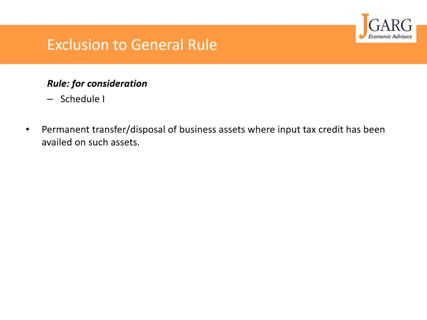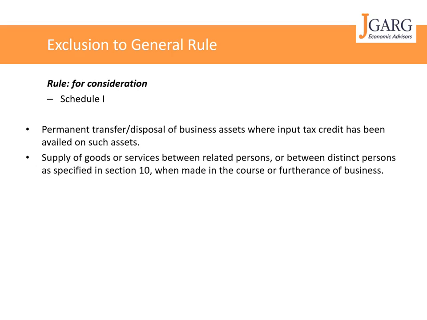You have a car, you are using that car for your business purpose, and you have taken the input credit. Now during the year you feel you need to donate this car to some poor farmers in India. However, this donation or disposal of a business asset, because you have used it for your business and claimed input tax credit on it, will qualify as a supply, and we need to value the transaction and pay taxes on it.